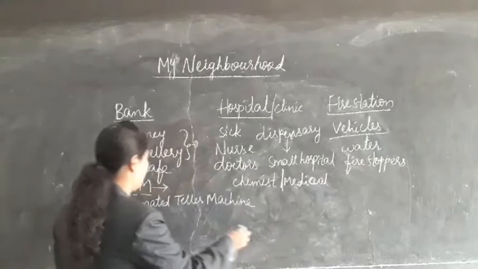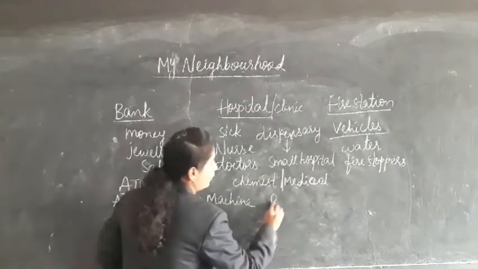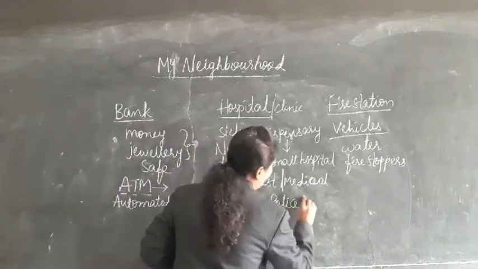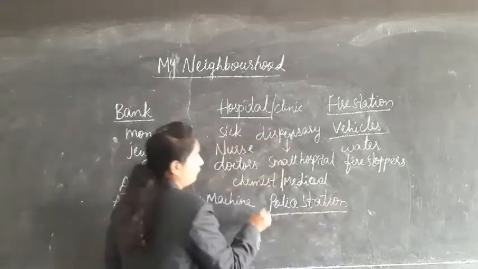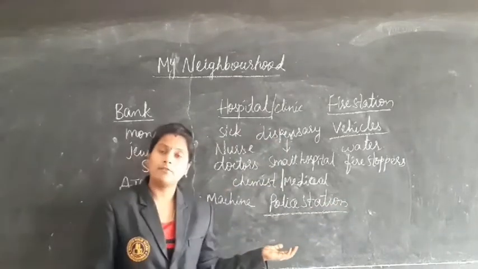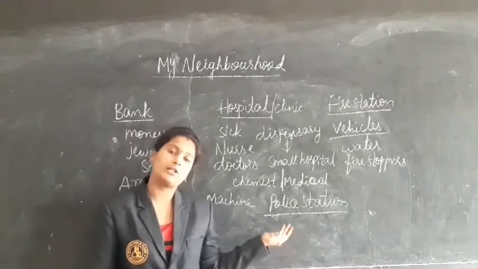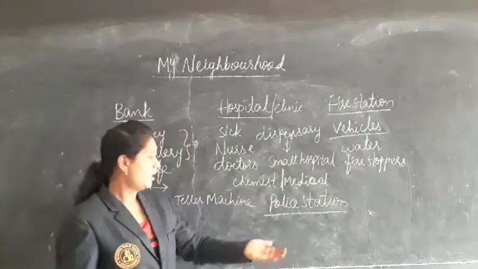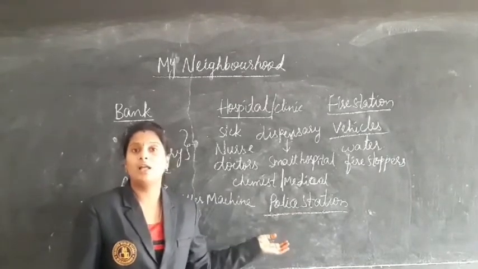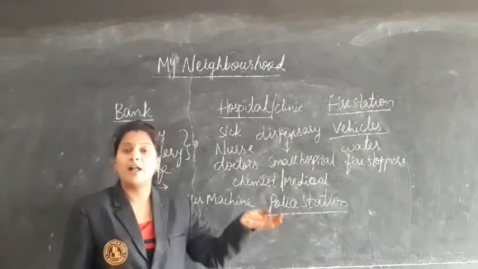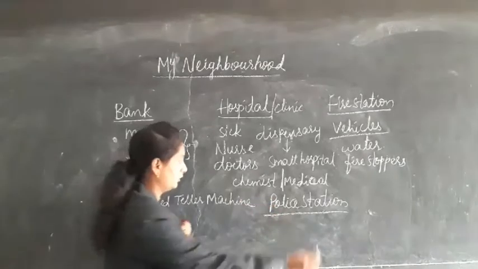Last, nothing but the least, is coming to the police station. In our neighborhood there will be a police station for each and every area. Why is it there? They will help us in finding our lost goods.